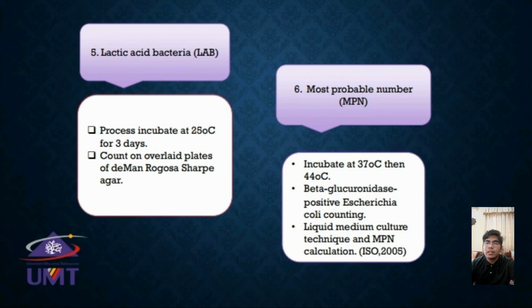Number 5. Lactic acid bacteria or LAB. Process incubate at 25 Celsius for 3 days. Count on available plates of De Man Rogosa Sharpe agar. And lastly, number 6, most probable number or MPN. This is a method used to estimate the viable number of bacteria in a sample by inoculating broth. This method is done by incubating at 37 Celsius then 44 Celsius. Beta glucuronidase positive Escherichia coli counting, liquid medium culture technique and MPN calculation.